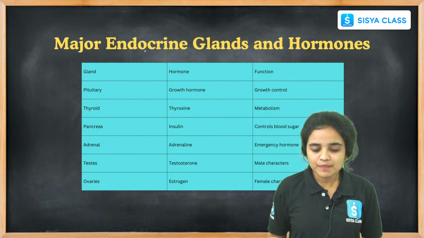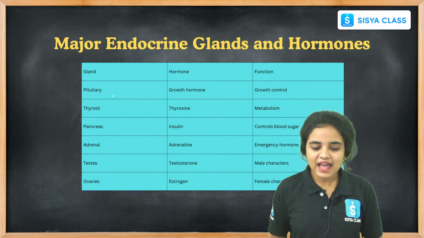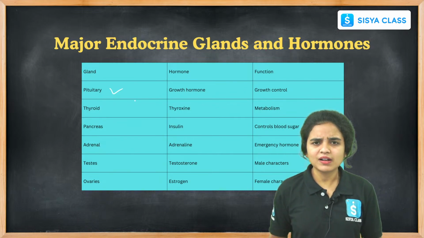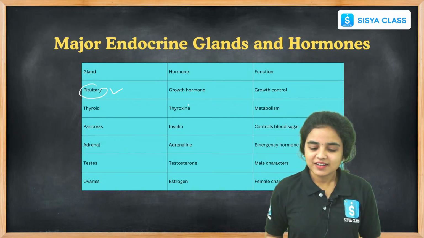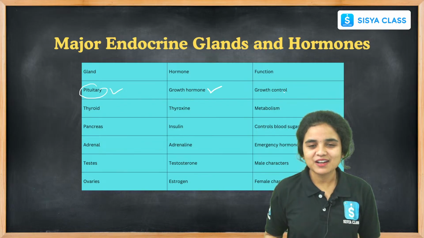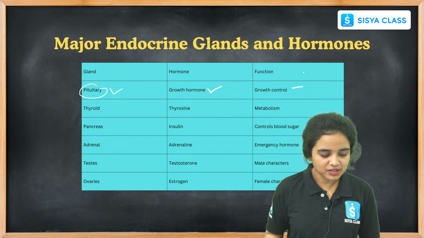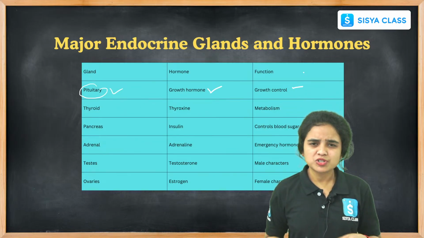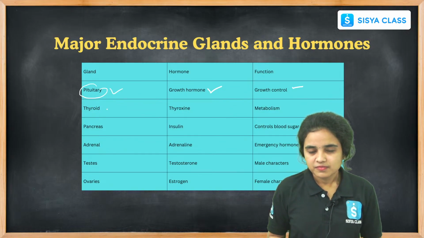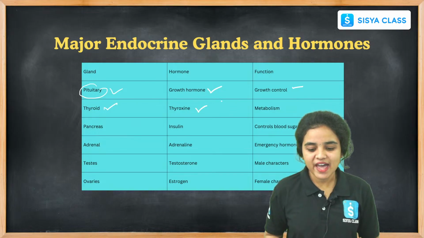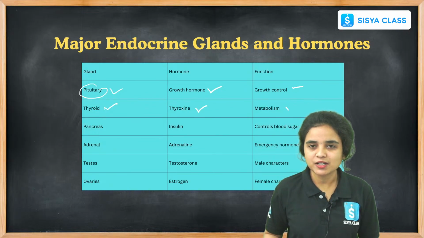And let us see the major endocrine glands and hormones here. The pituitary gland is also called the master gland. It releases growth hormone, and its function is to control growth. And while coming to the thyroid, it releases the hormone thyroxine, and its function is metabolism.